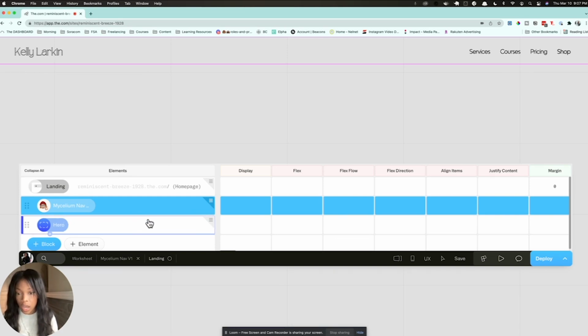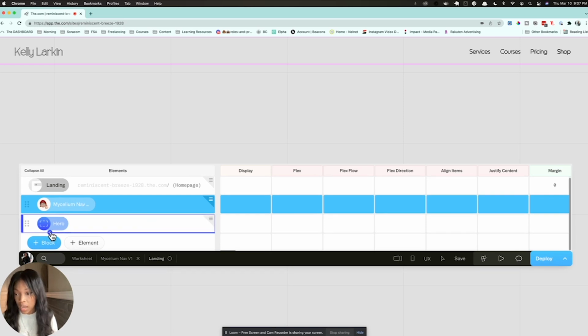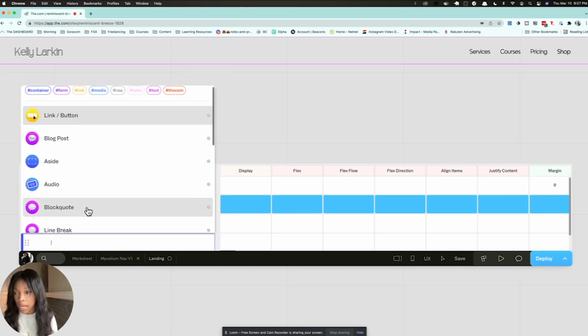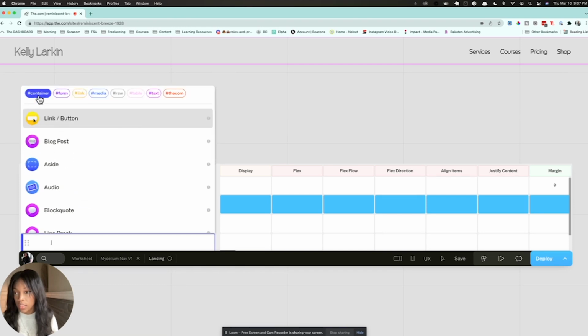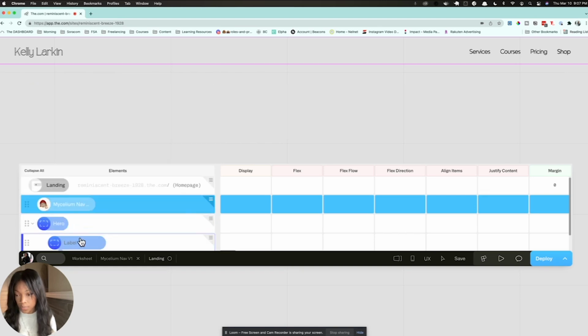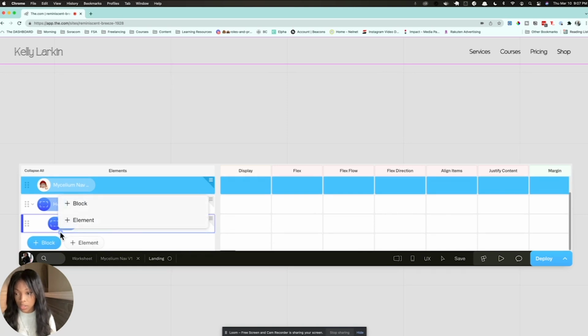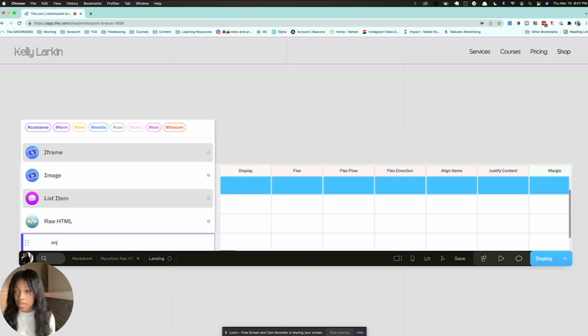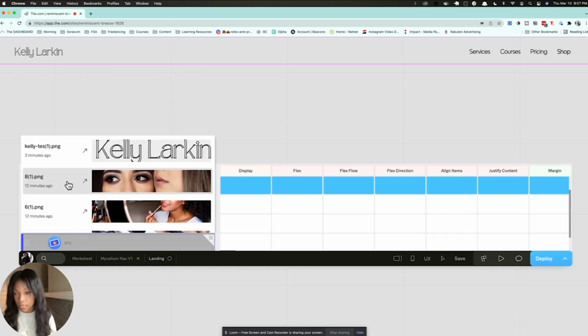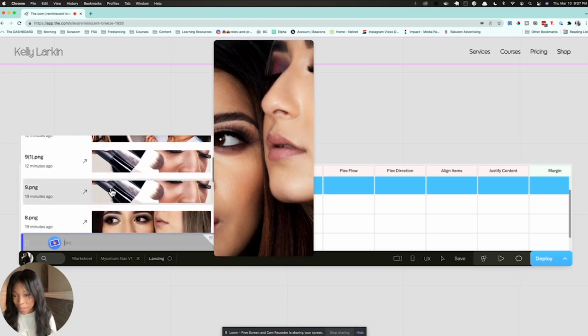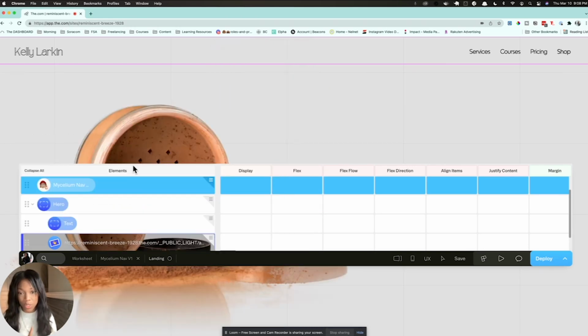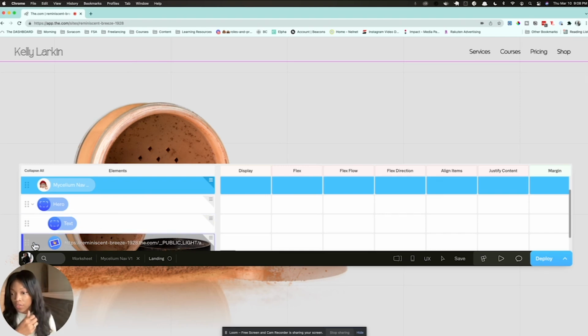And the first thing I want to do for the hero, I'm going to add a couple of elements. I'm going to add a section. Let's find containers. I can type in section here. Here it is. And we'll call this the text section. And then I'm going to add another section, actually, got it here. And I'm going to add an image. And as you can see, it pops up with the images, and I'm going to use this one. So I have now a text section and an image section.